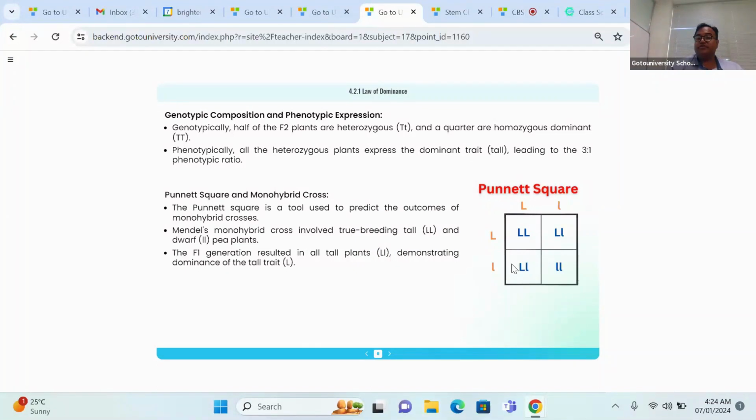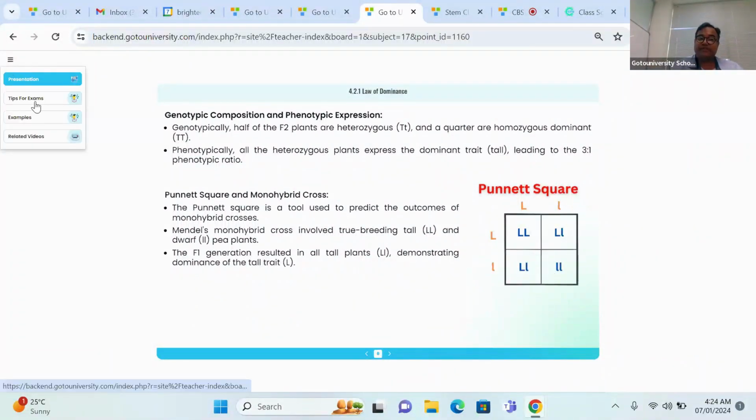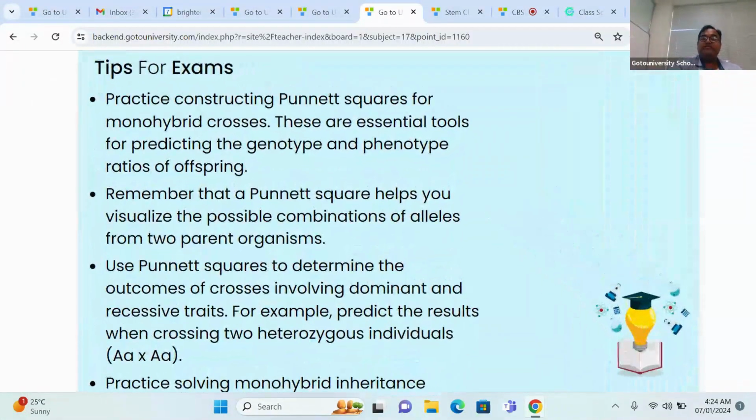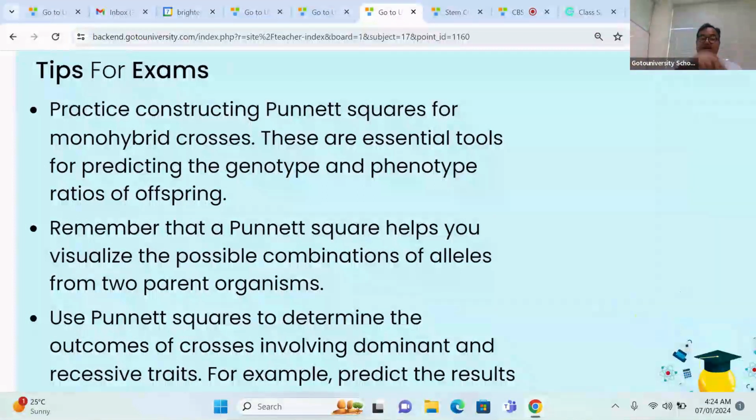So this is the way you need to explain with the column. When you're explaining the column, then automatically everything will come very nicely, right? Your calculation will be very easy. The capital L is definitely dominant. Small l is recessive, right? So that is the reason why in the case of the tips for the exam, we told you for getting the maximum score, we need to draw the Punnett square. Punnett square, we already explained the content.